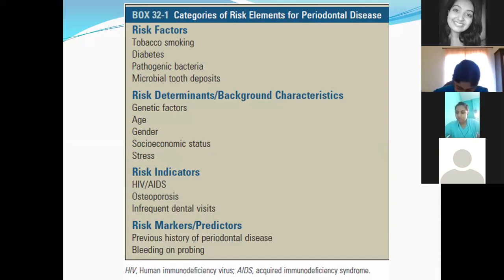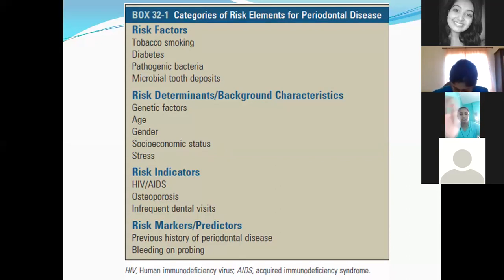Then coming on to the second part, that is your risk determinants and background characteristics. Now, as I had told, certain risk factors which cannot be modified are your risk determinants. This includes your genetic factors, your age, your gender, your socioeconomic status, the stress. All these factors cannot be modified. Okay, non-modifiable risk factors are called risk determinants.